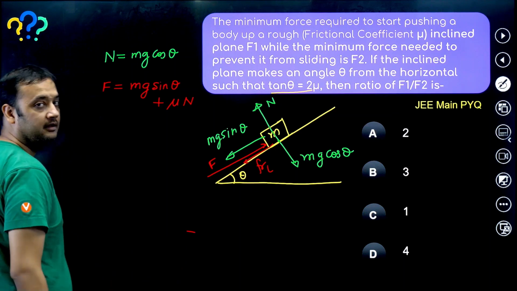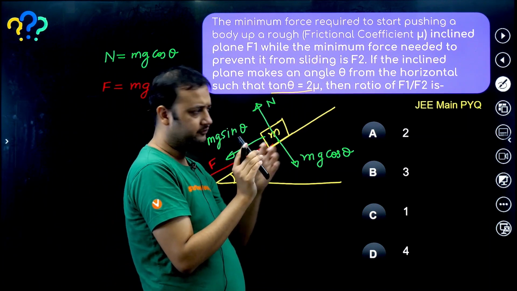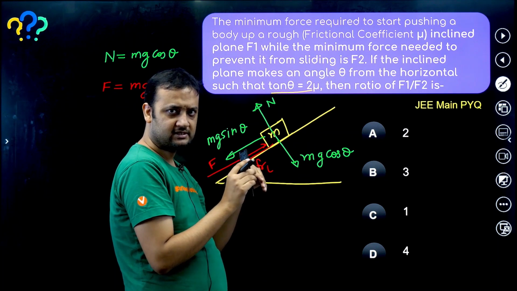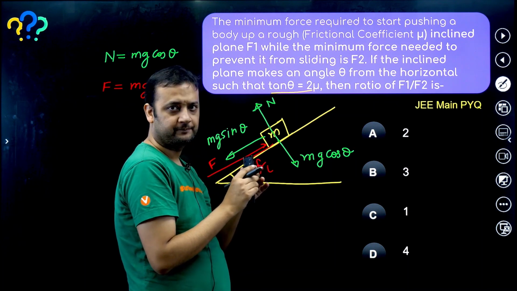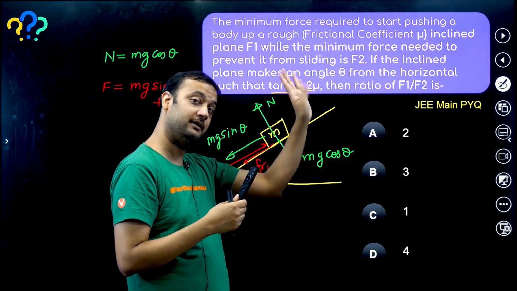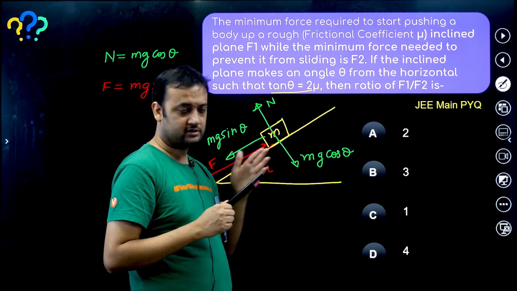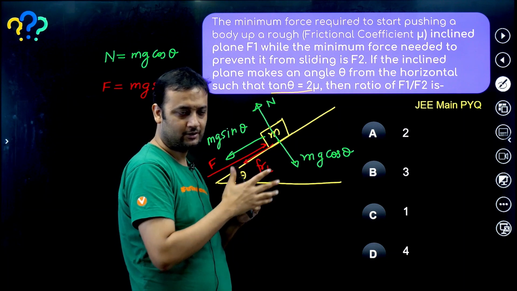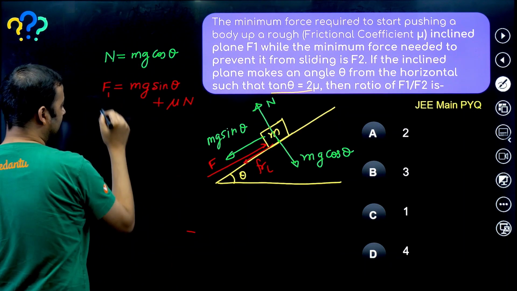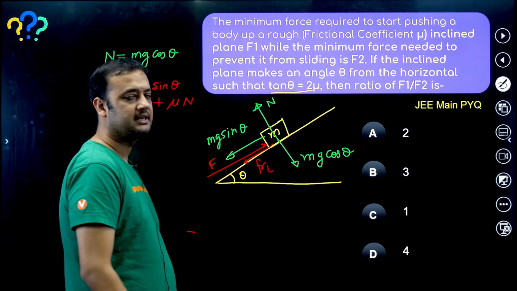Think, guys, think. When you're trying to just push the block, that means the block is just about to move in the up the plane direction. That means you have to balance mg sin theta as well as friction. Mg sin theta is acting down, and friction is acting down, because slipping is going to happen in the upward direction. So if you have to apply the minimum force, this force should be equal to mg sin theta plus friction, right? And this we are calling F1. This is the first situation.